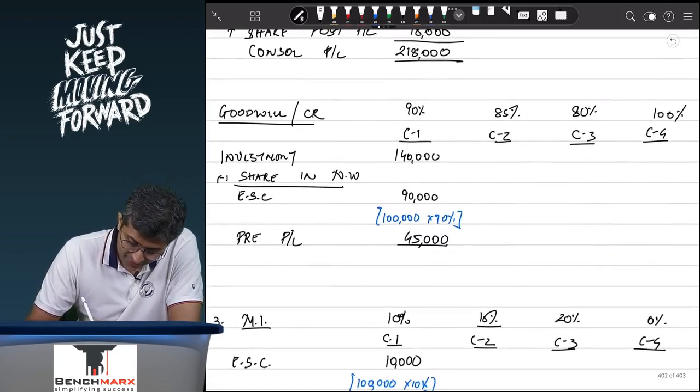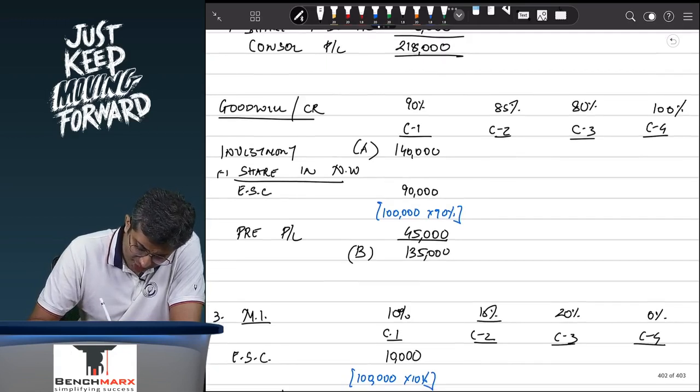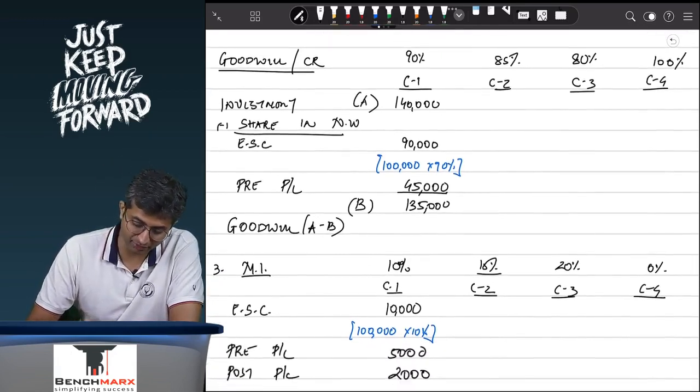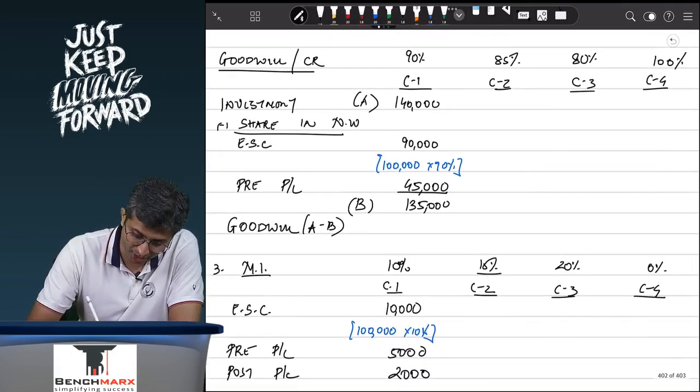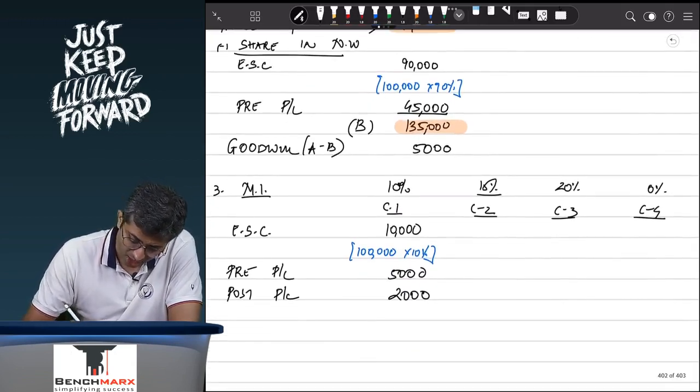Your total net worth, let us say if investment is A, total net worth is 1,35,000, which is B. The difference between the two: goodwill if positive, A minus B; capital reserve if negative, A minus B. So this is 1,40,000 you are paying for something which is worth 1,35,000, and hence 5,000 is the goodwill.